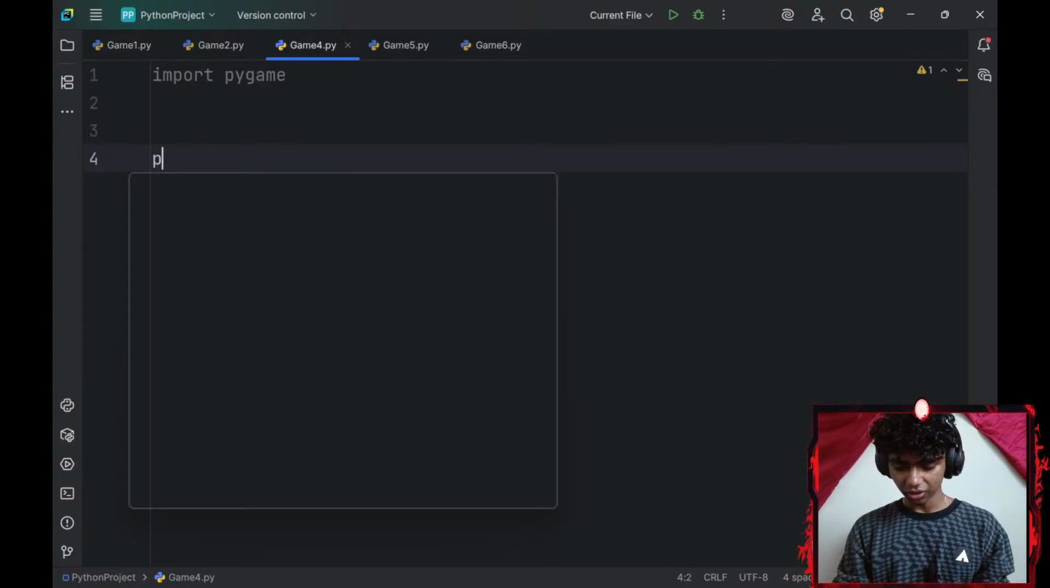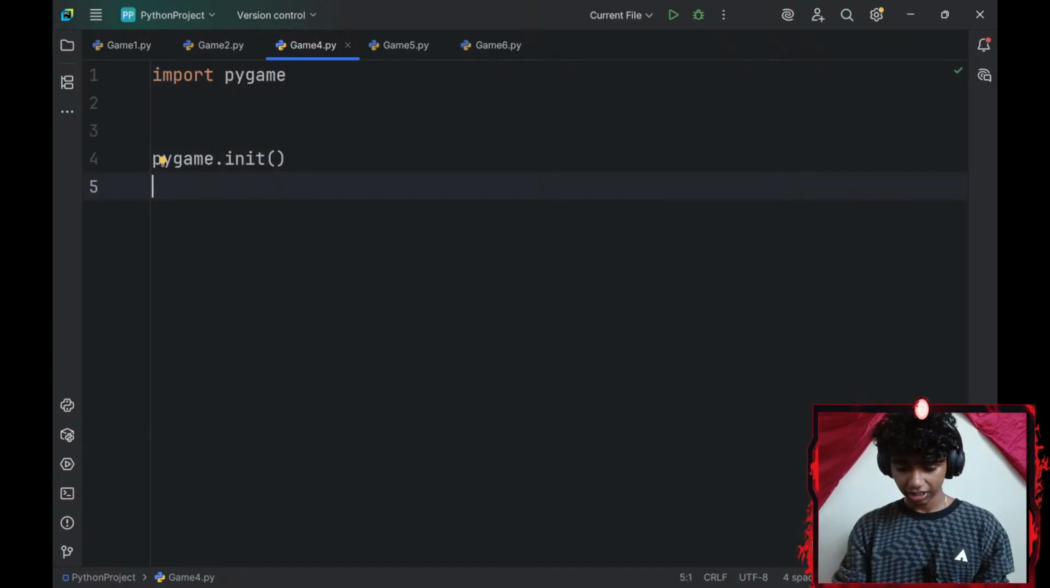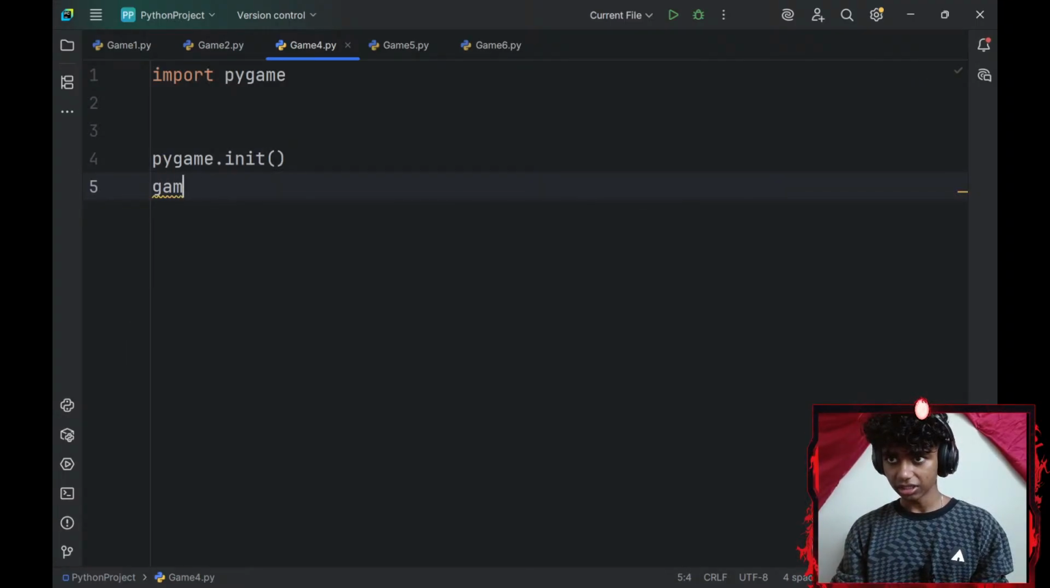That aside, let me go with pygame.init to initialize pygame and pygame.mixer.